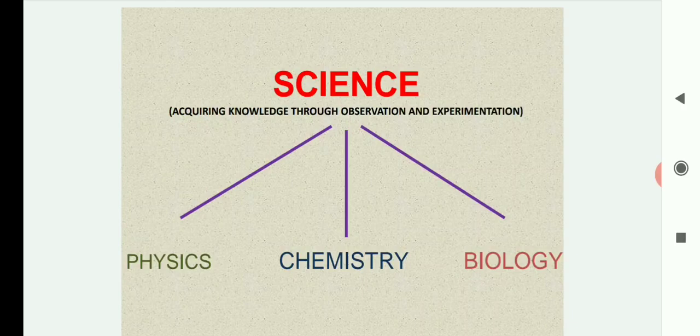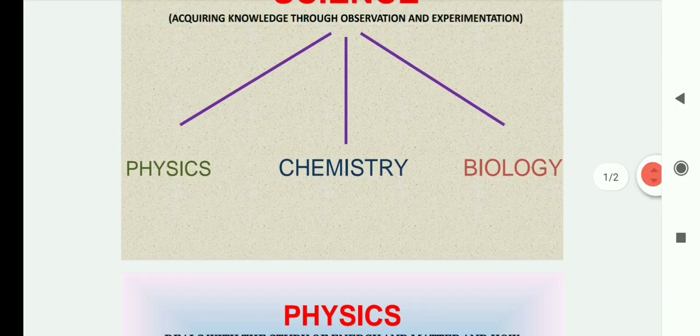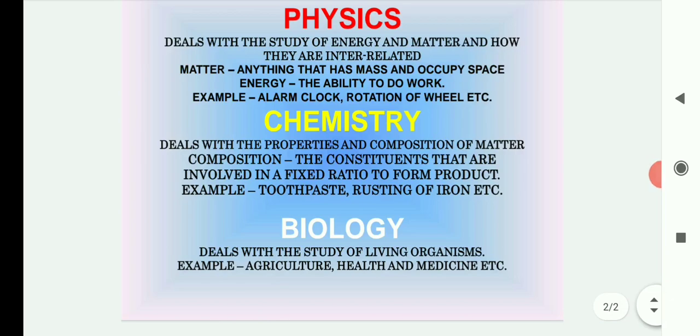Now we will divide science into three parts: physics, chemistry, and biology. Next slide. What is physics? Basically, physics deals with the study of energy and matter and how they are interrelated. Now, what is energy and what is matter?